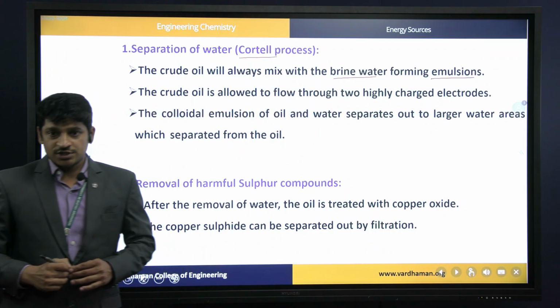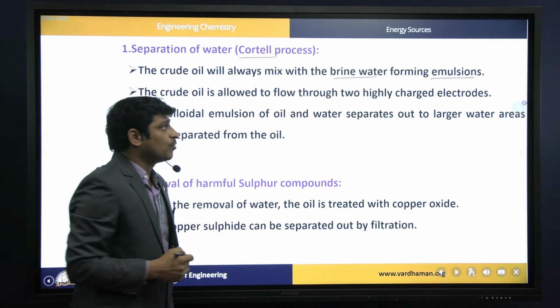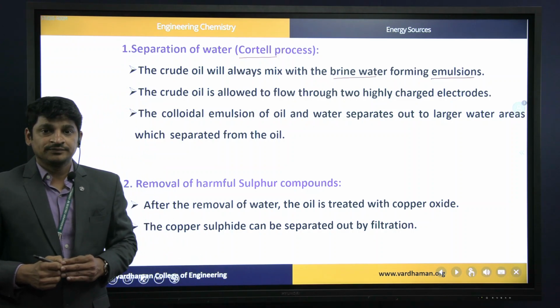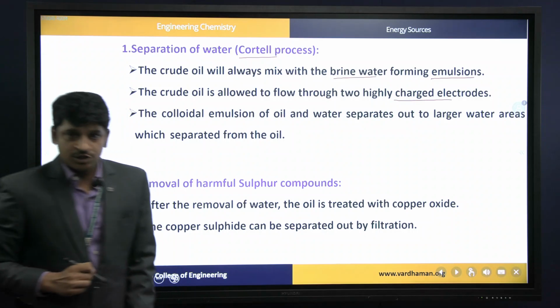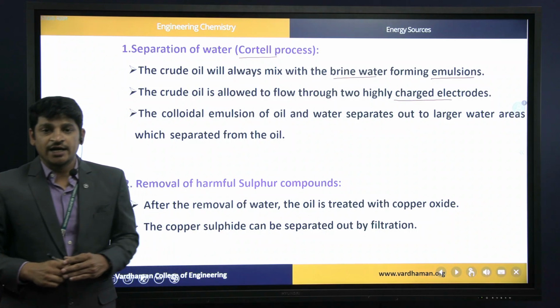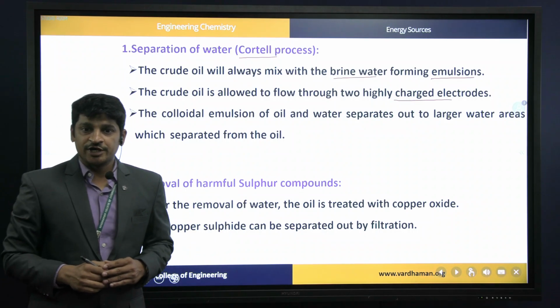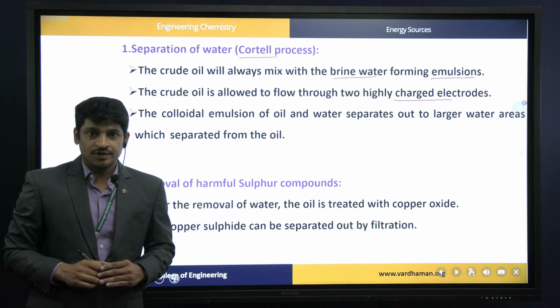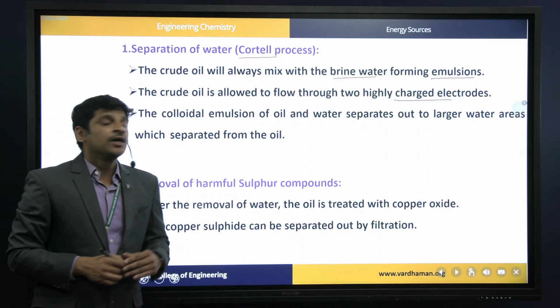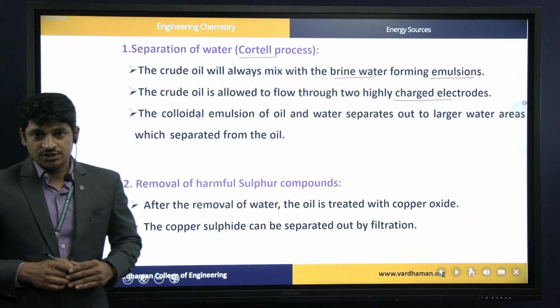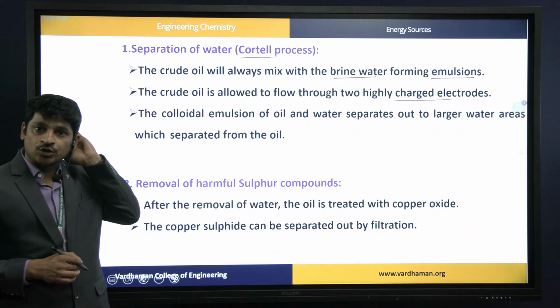In this process, the emulsion of petroleum and brine water is passed through highly charged electrodes, by which the brine solution and petroleum oil are separated into different chambers. So separation of brine water from petroleum oil with the help of highly charged electrodes is called Cottrell's process.